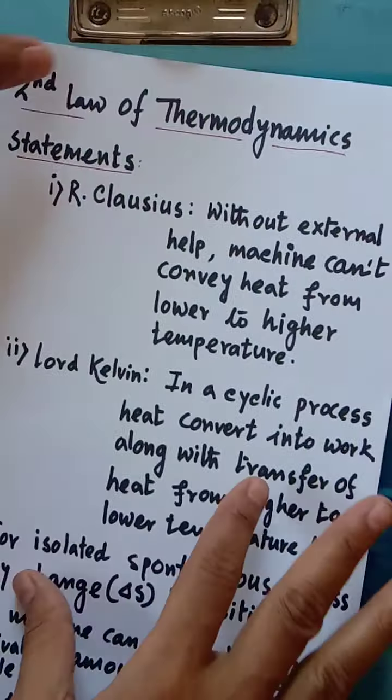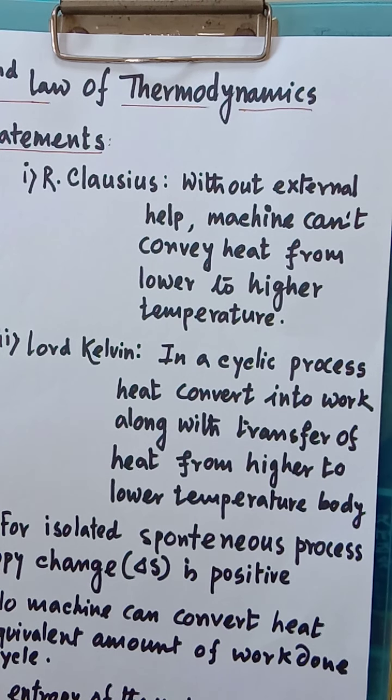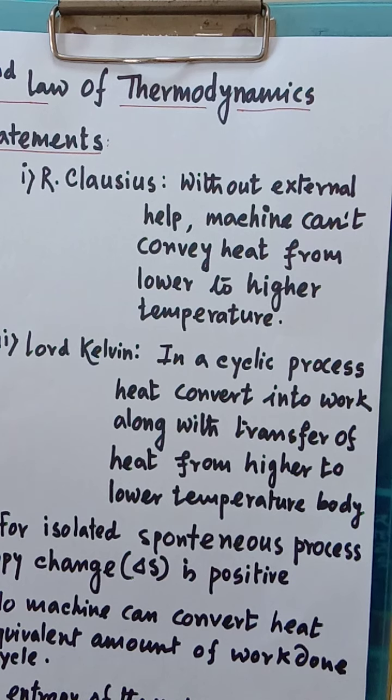Now moving towards the next part, that is the second law of thermodynamics. What is the requirement of second law of thermodynamics? First of all, we have to remember that in case of first law of thermodynamics, we cannot find out the direction, that means whenever action is going on, in which direction the reaction or action will go on.